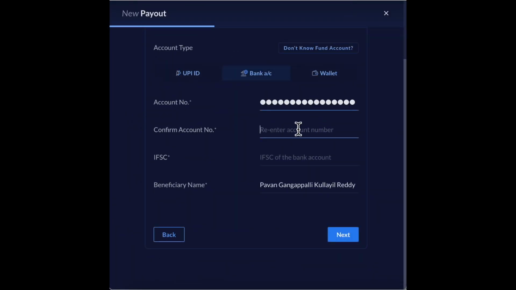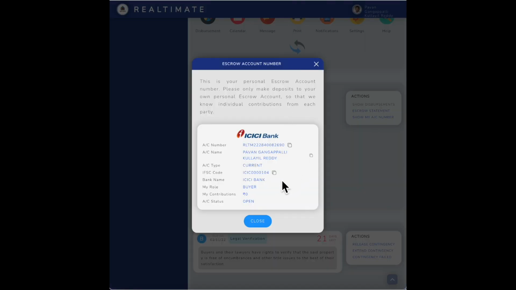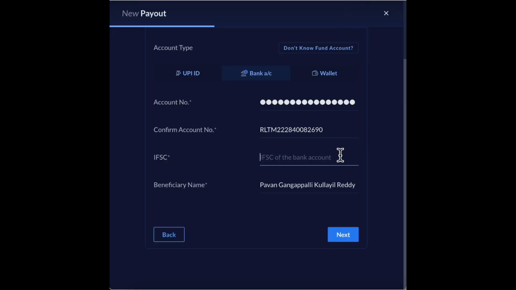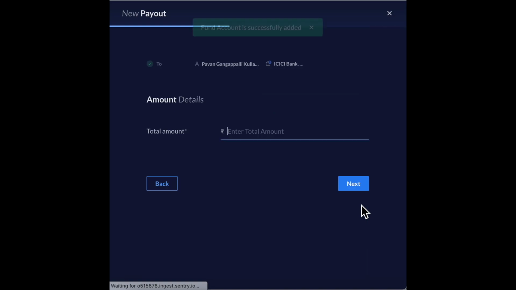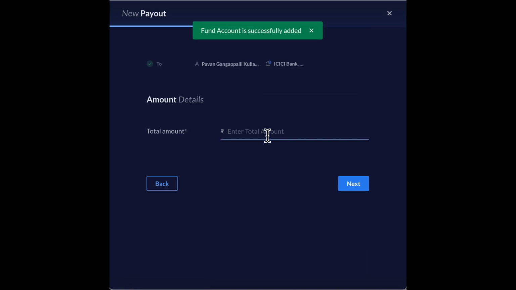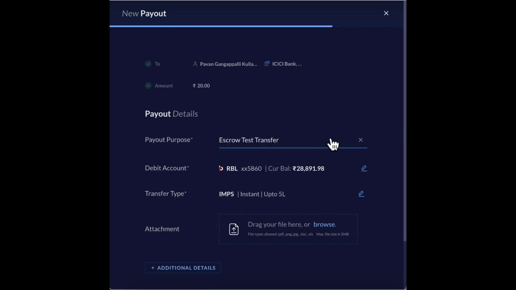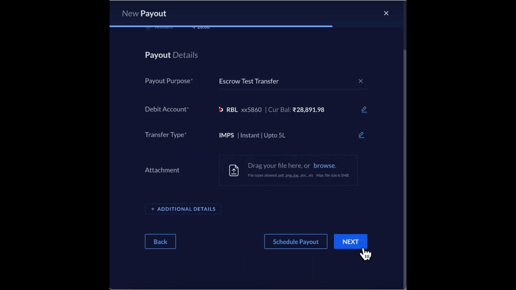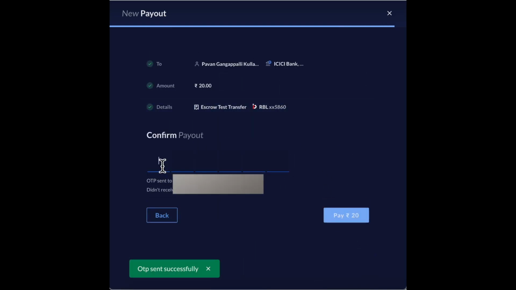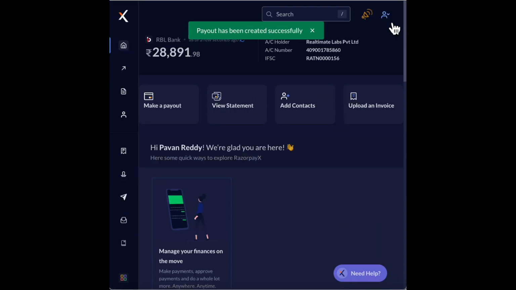This is the virtual escrow account number. And ICICI Bank's IFSC code. So the fund account has been successfully added. Let's transfer 20 rupees to test it. Let's call it escrow test transfer. All right. So it sent an OTP to my account. All right. So the payout has been created. That means the transfer must have happened.